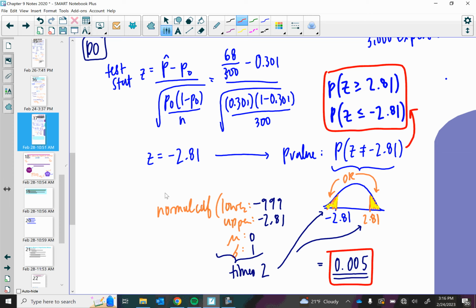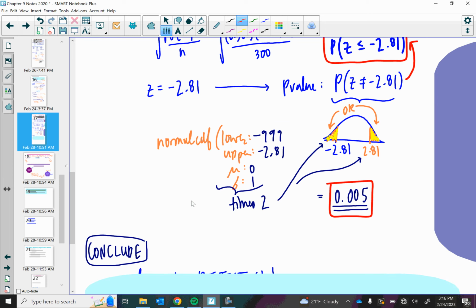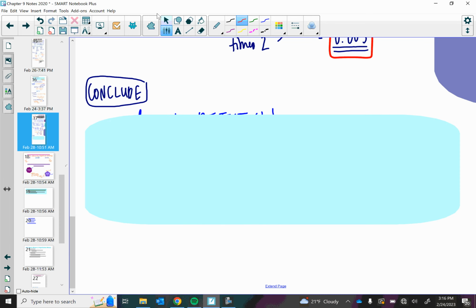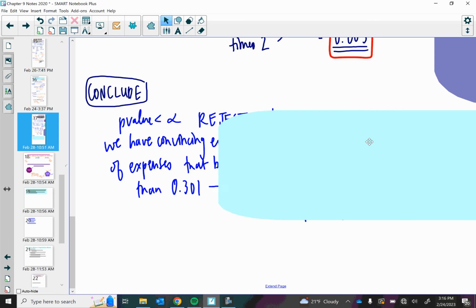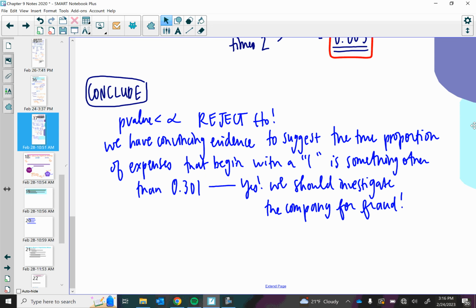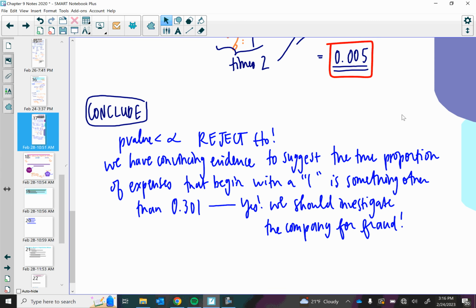Once I have my p-value, we can write our conclusion, which would be as follows. Because our p-value is less than our significance level, we are going to reject our null hypothesis, which means we do have convincing evidence to suggest that the true proportion of expenses that begin with a 1 is something other than 30%, which means, yes, we should investigate this company for fraud.